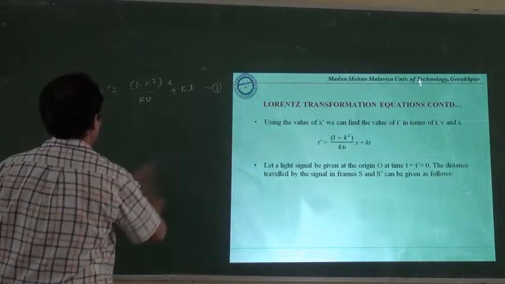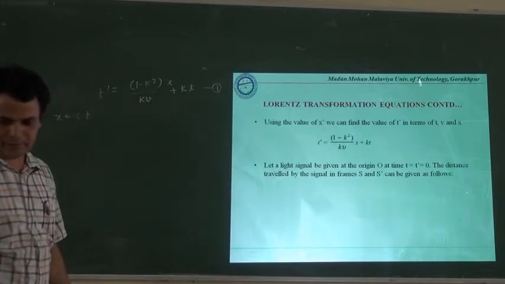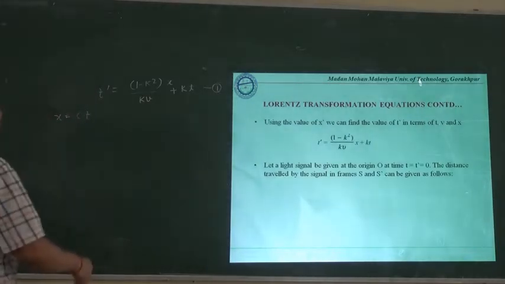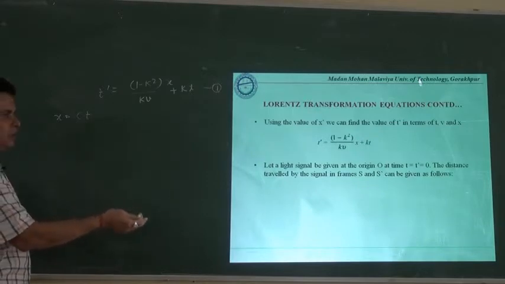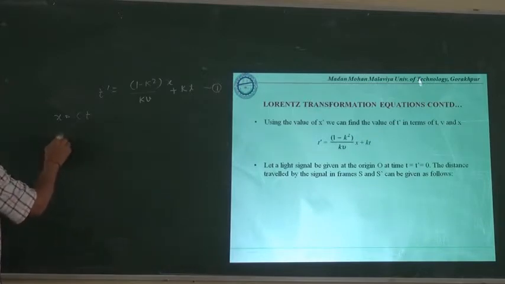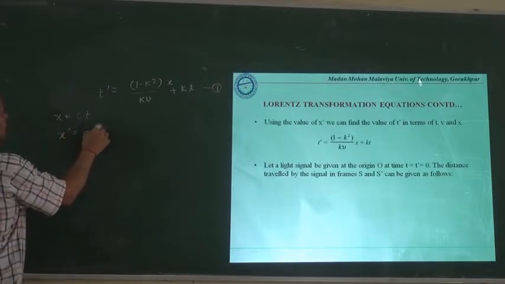Now the observer who is in the other frame of reference will write x dash is equal to ct dash.